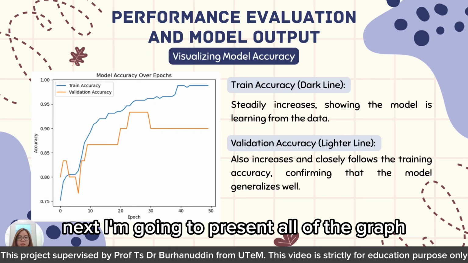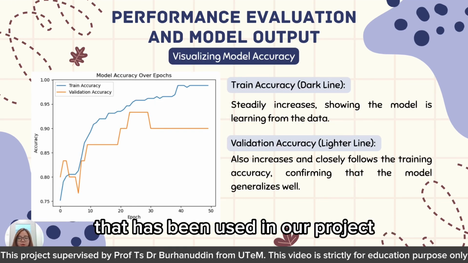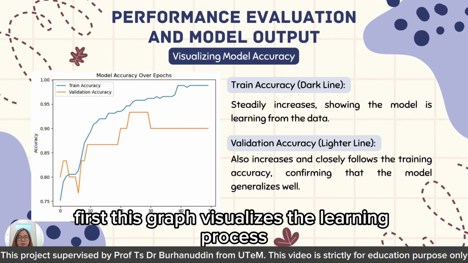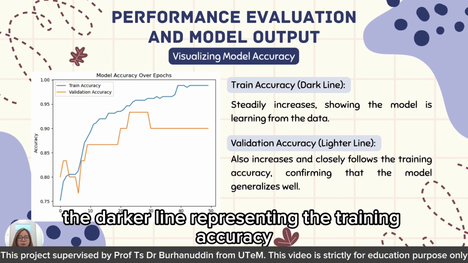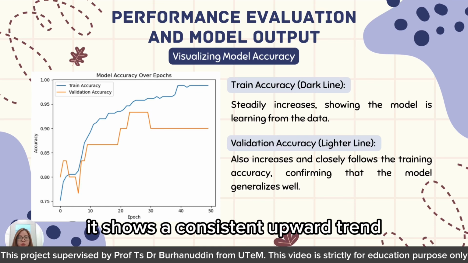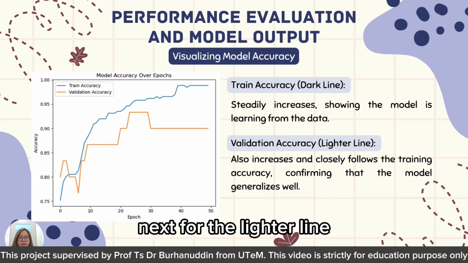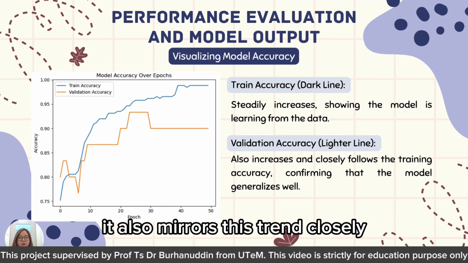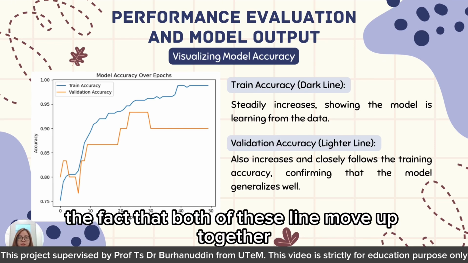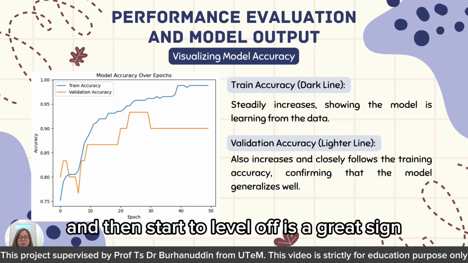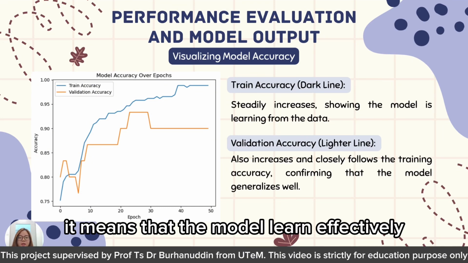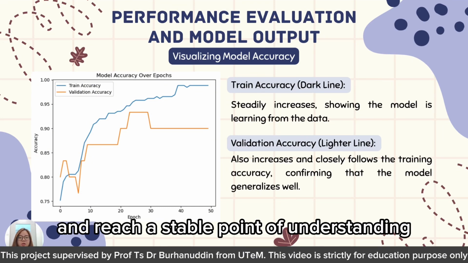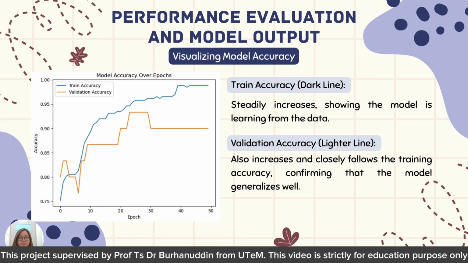Next, I'm going to present all of the graphs that have been used in our project. First, this graph visualizes the learning process. The darker line, representing the training accuracy, shows a consistent upward trend. Next, the lighter line shows the validation accuracy. It also mirrors this trend closely. The fact that both of these lines move up together and then start to level off is a great sign. It means that the model learned effectively and reached a stable point of understanding.